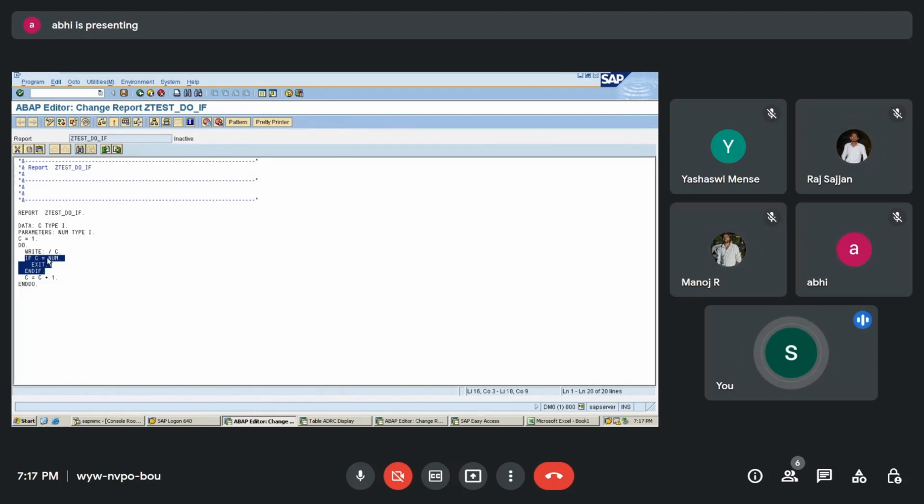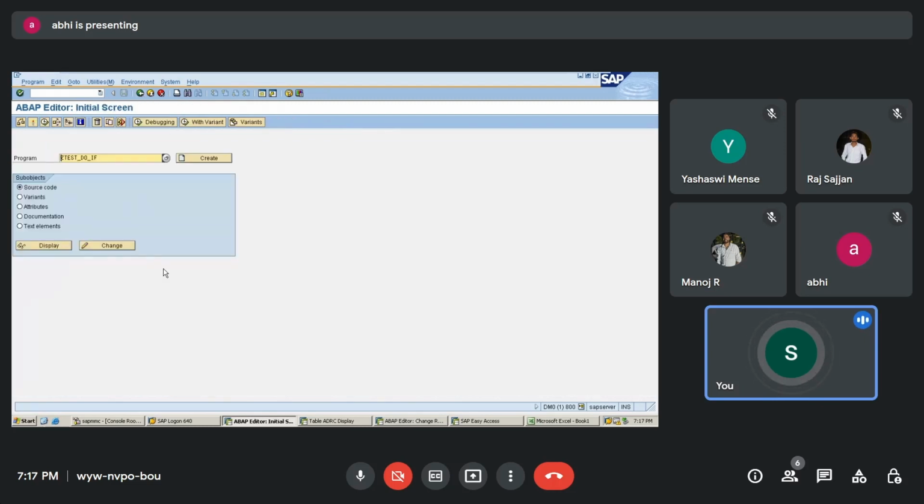Now, whatever do while loop is there, that do while loop is not condition specific. Condition specific means what? If I don't mention the condition, then it is going to go into the infinite loop. To come out of the infinite loop, I have to use if. So if I want to avoid this, then another loop we have, which is nothing but your while loop. That while loop is condition specific.